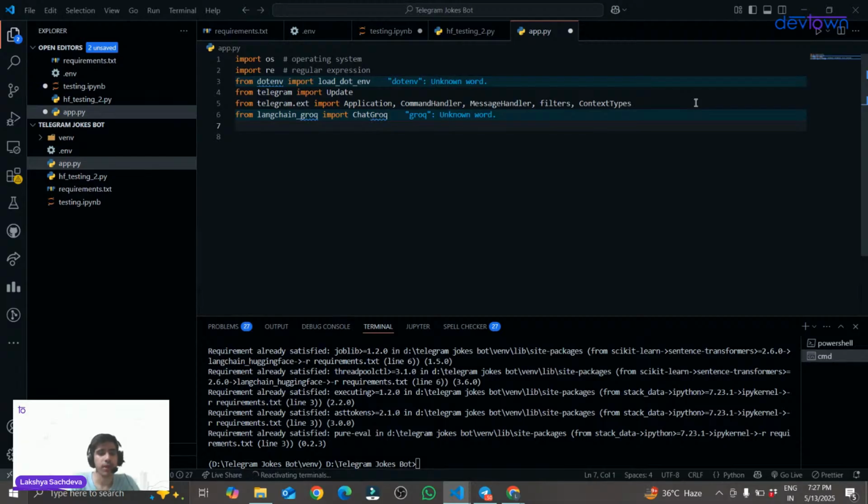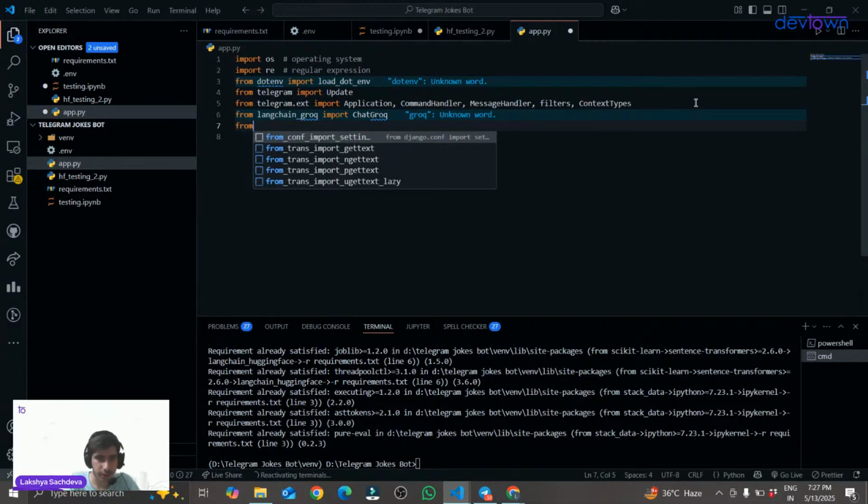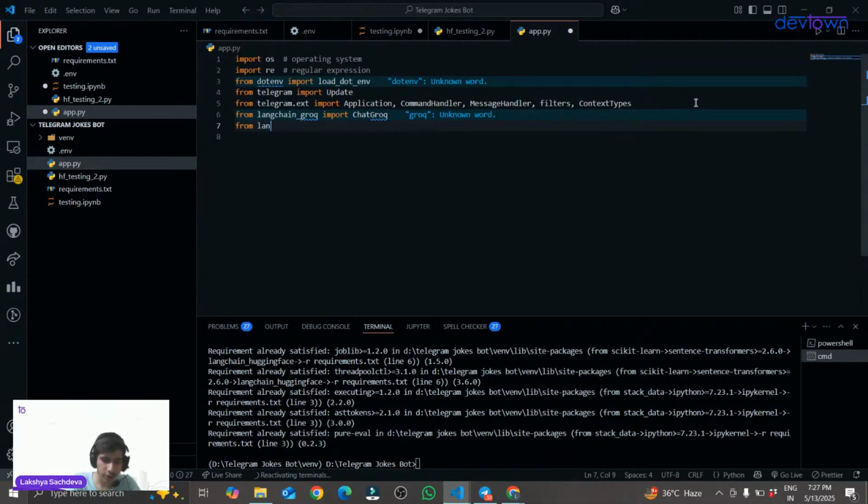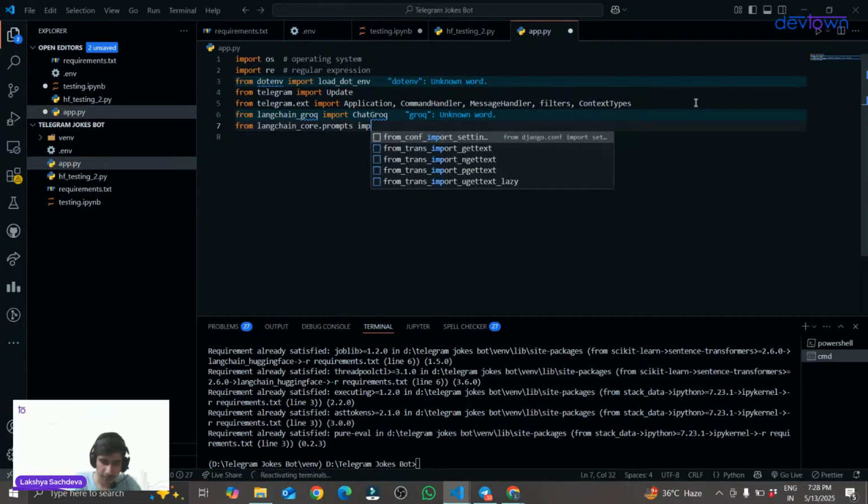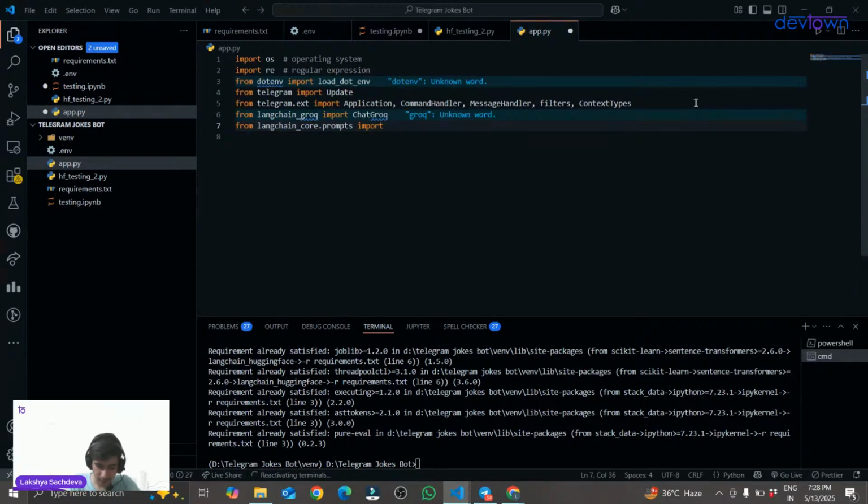Okay, sir. The next library that I have to import is from langchain_core.prompts. I will be importing ChatPromptTemplate. This chat prompt template you already know, to give the system and user messages.